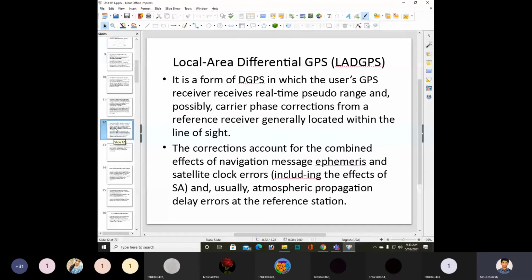So the meaning of this statement is, we are combining two errors here: navigation message ephemeris and satellite clock errors. These two are going to be corrected, usually with the help of a reference station only. And we have two more also, atmospheric propagation delay errors. Usually the atmospheric delay errors at the reference station will be able to be corrected.